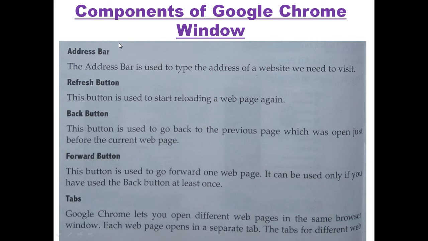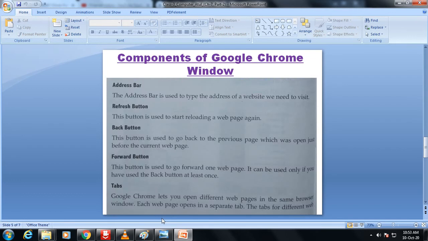Now let's see components of Google Chrome window. First is address bar. The address bar is used to type the address of the website we need to visit. So let's do some practical, then you can understand.